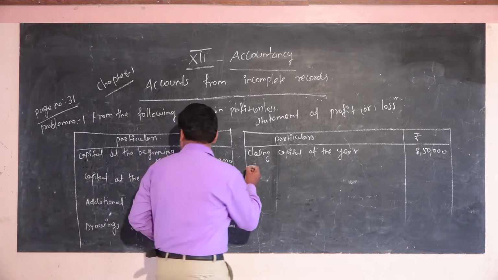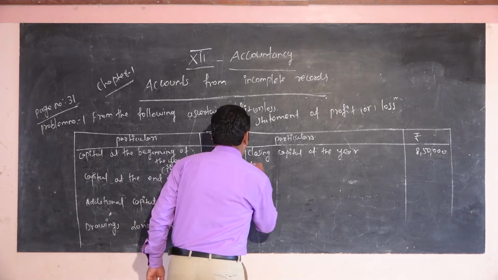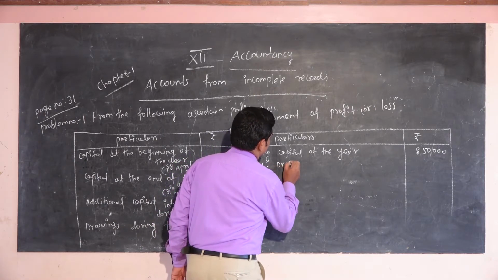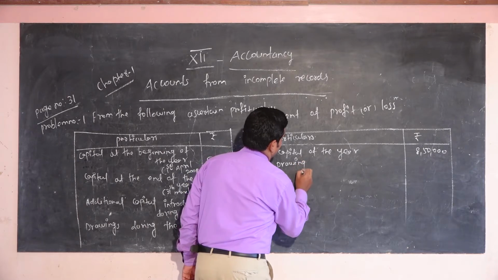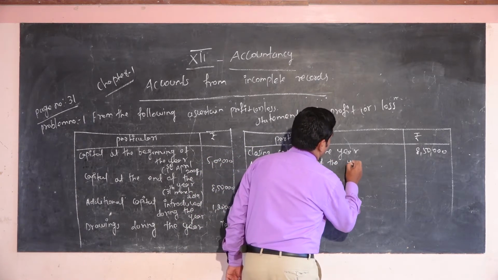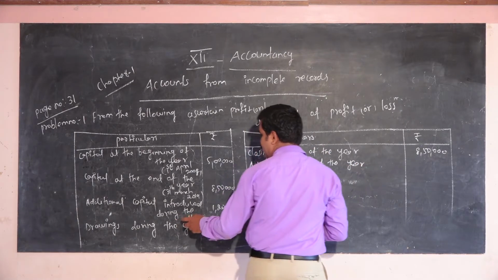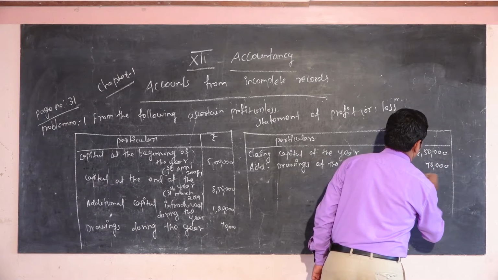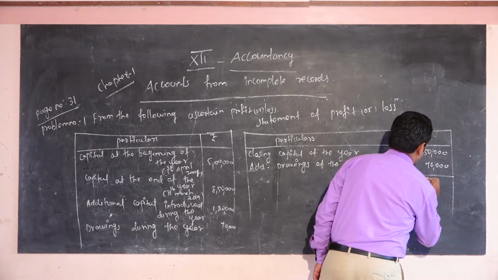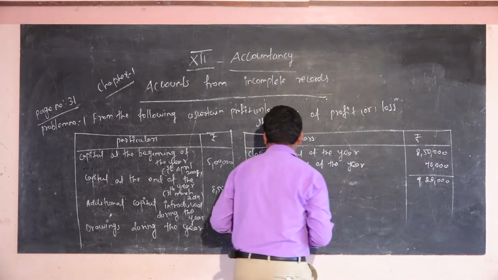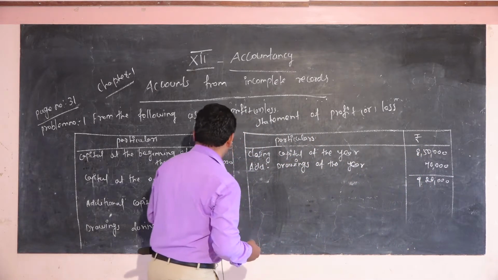So you have to add drawings of the year, the amount is 70,000. So totally you will get 9,20,000.